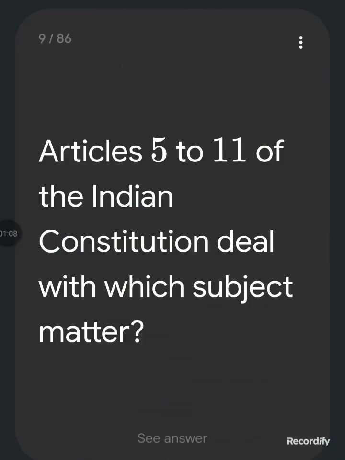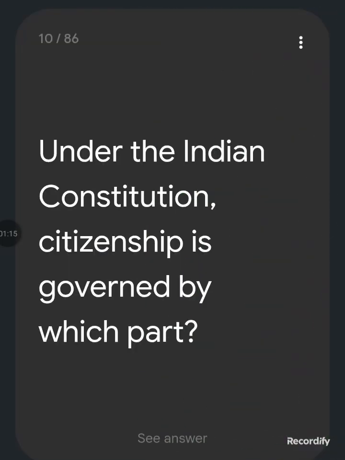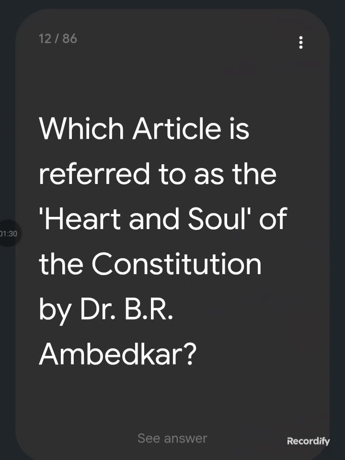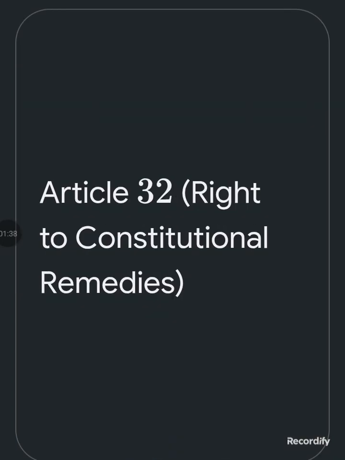the Parliament. Articles 5 to 11 of the Indian Constitution deal with which subject matter? Citizenship. Under the Indian Constitution, citizenship is governed by which part? Part 2. Articles 5 to 11. Citizenship. Fundamental rights are enshrined in which part of the Constitution? Part 3. Which article is referred to as the heart and soul of the Constitution by Dr. B.R. Ambedkar? Article 32. Right to constitutional remedies.